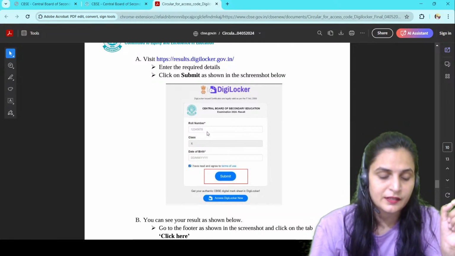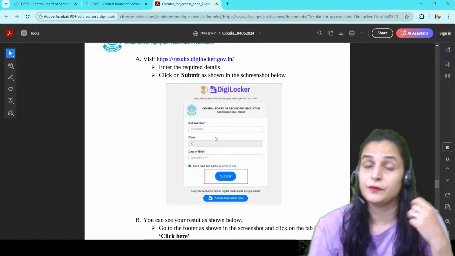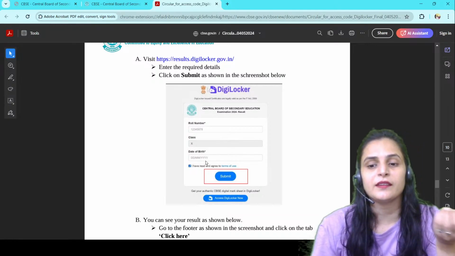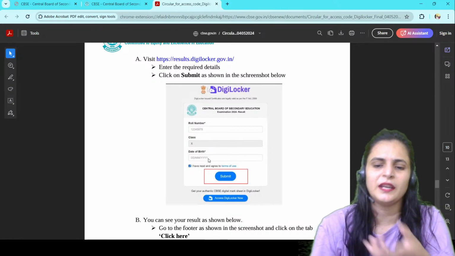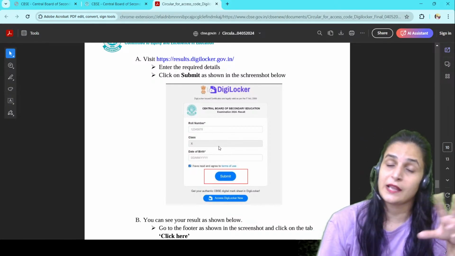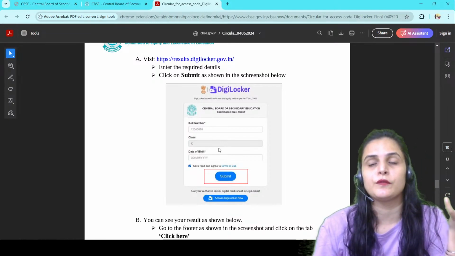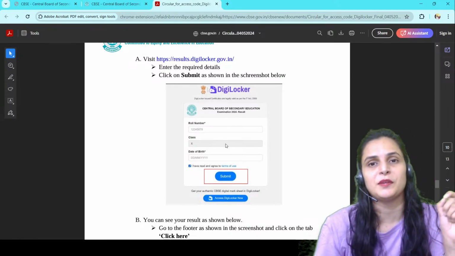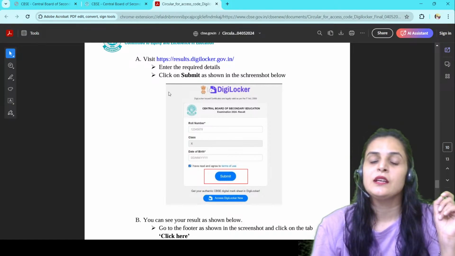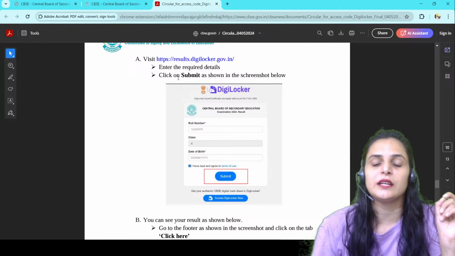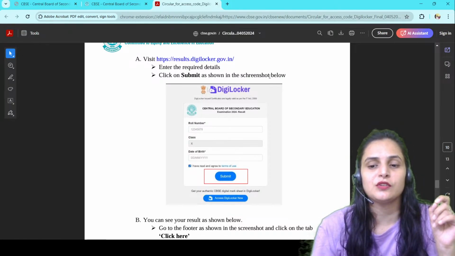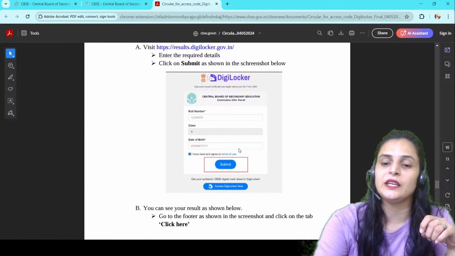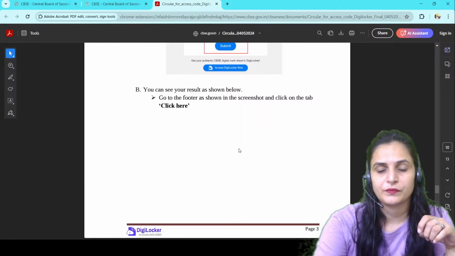It should be the class with which you had given the CBSE board exams, and then you have to mention your date of birth. Here you don't need the access code, as it was useful for the students who are studying in India in CBSE affiliated schools, right? Then click on submit as shown in the screenshot below. Then you have to click on the submit button. Now you can see your result as shown below, right?